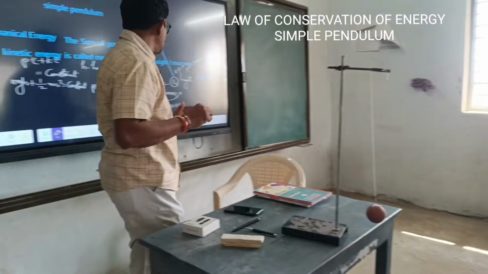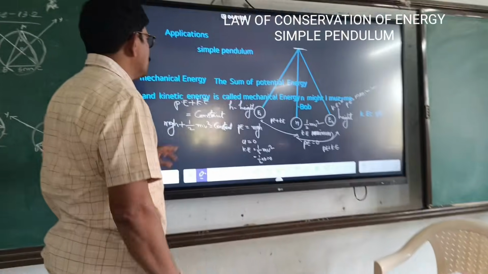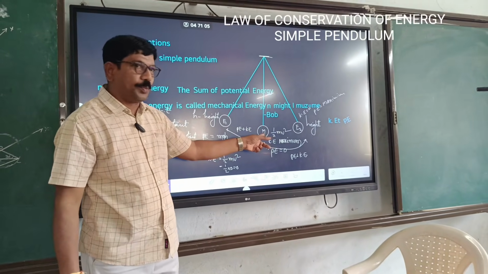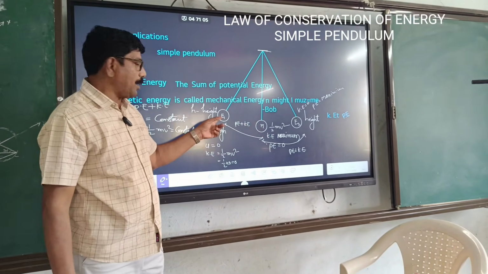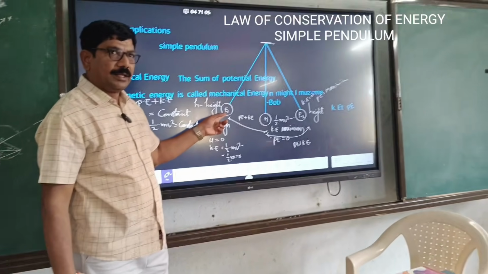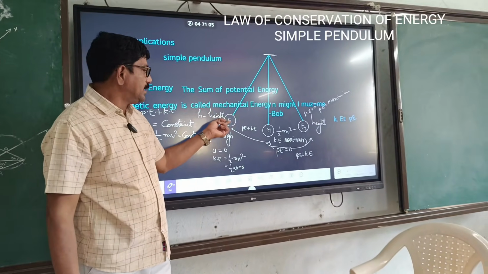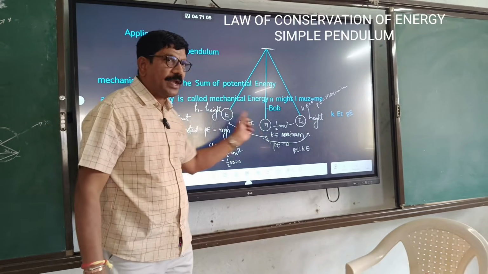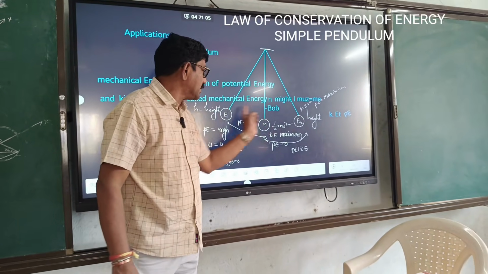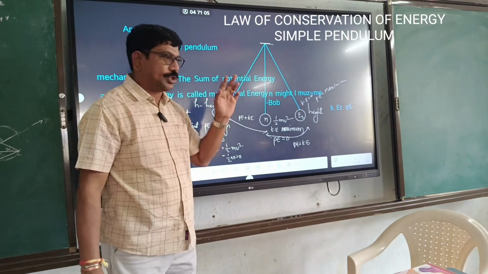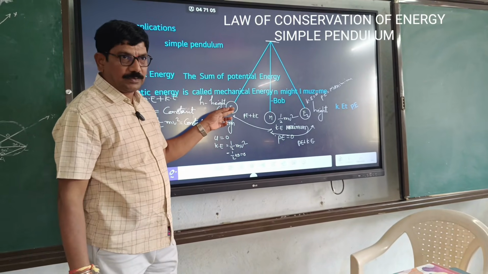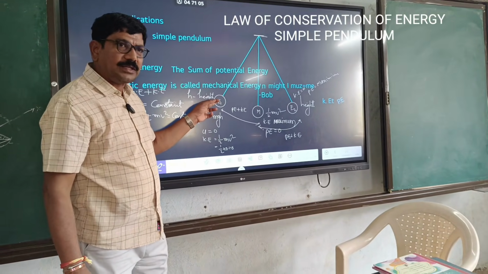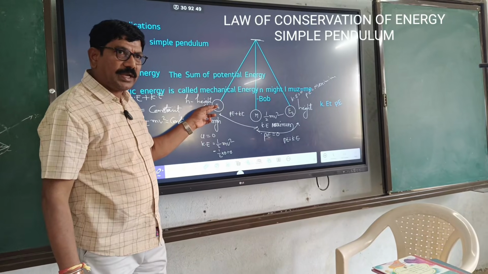Here I have already drawn the figure. This is the mean position, M is the mean position. I pull the bob to this side. When I release it, this is the extreme position, and this is also another extreme position. So the bob begins to oscillate in between the extreme positions. Here its height is maximum. Maximum height means maximum potential energy. Kinetic energy is 0 at this position.